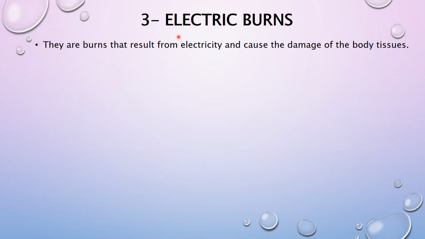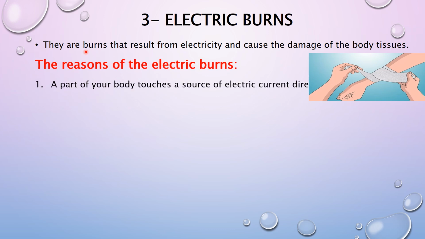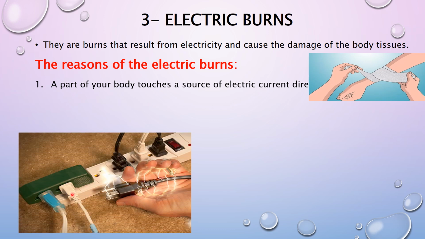Number three, electric burns. They are burns that result from electricity and cause damage to the body tissue. When it causes damage to the body tissue, it is called electric burns. What are the reasons of electric burns? Number one, a part of your body touches a source of electric current directly.